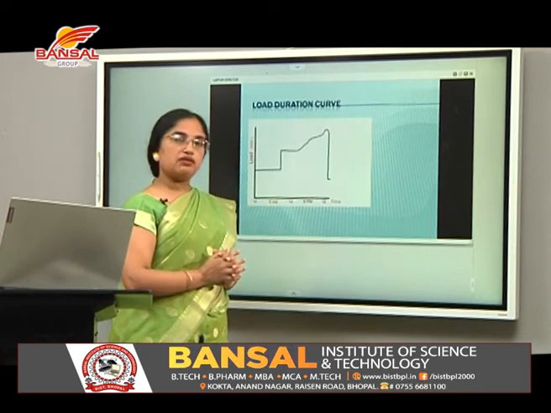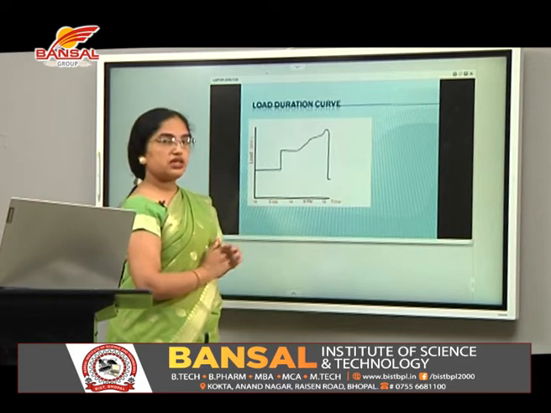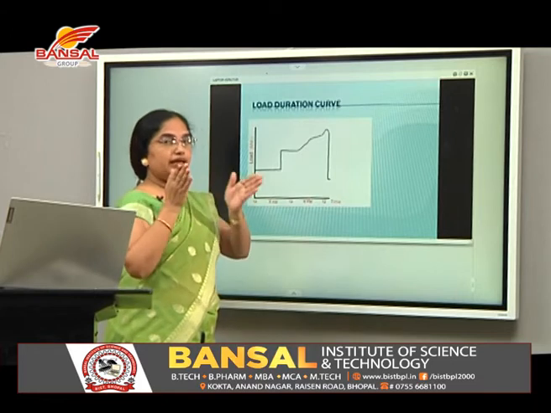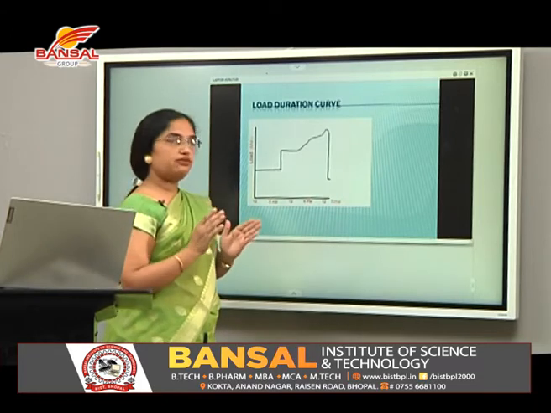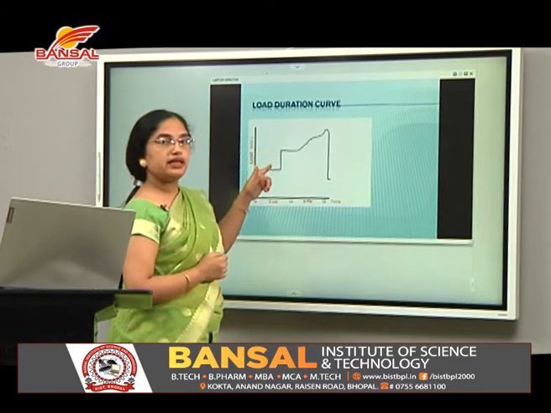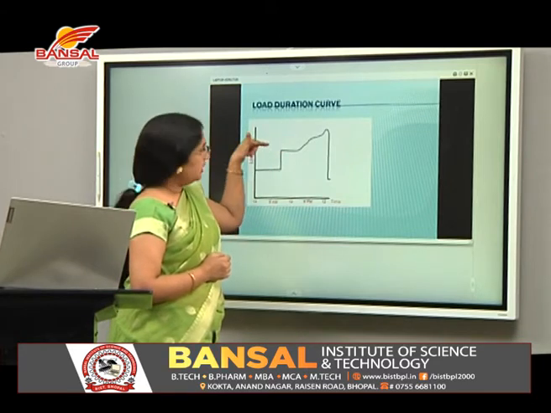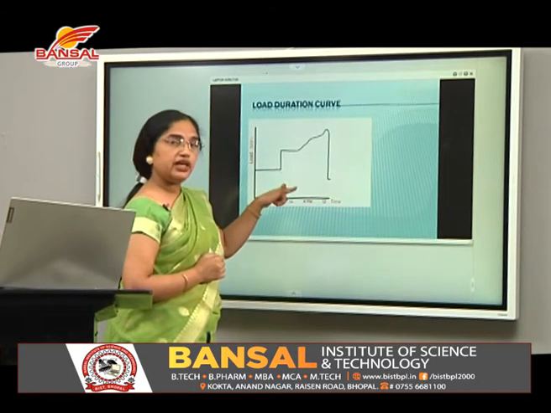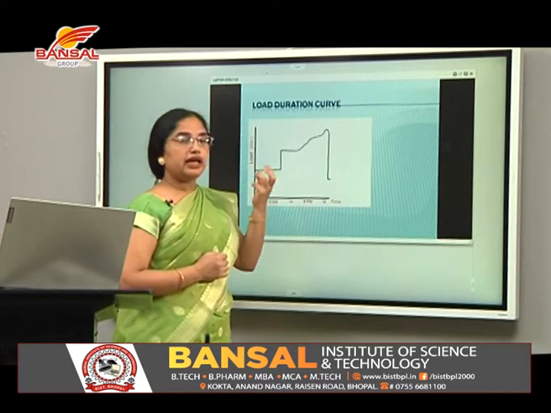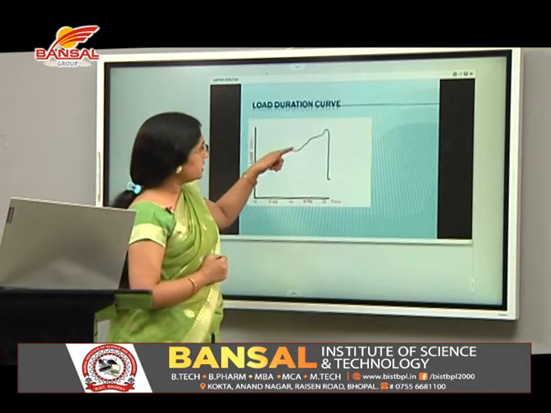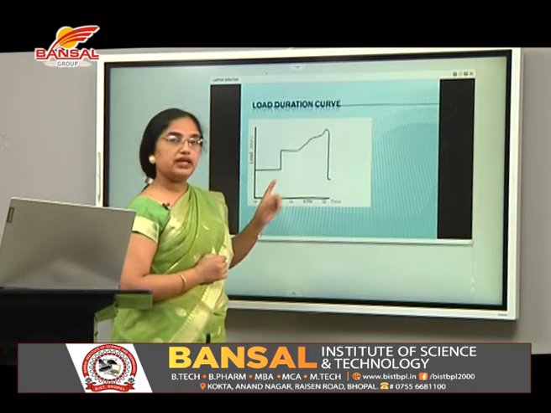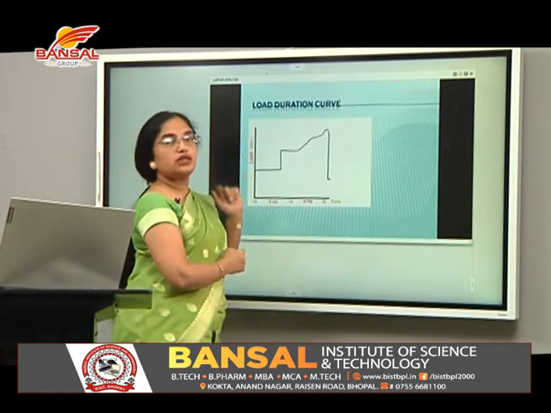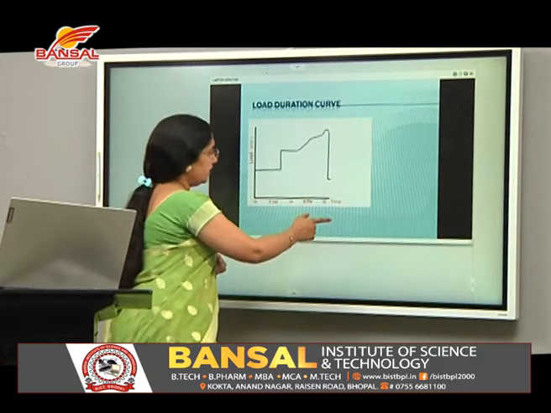This is the load duration curve of commercial load. This curve shows us that in the morning at say 10 or 11 o'clock, when all shops are open, the load is suddenly rising. Then it stays kind of constant up to the time when, in the evening, shops and malls are getting illuminated. So this keeps on increasing. At around 10 o'clock in the evening, this load rises up to its peak. This is how the load duration curve of commercial load varies.